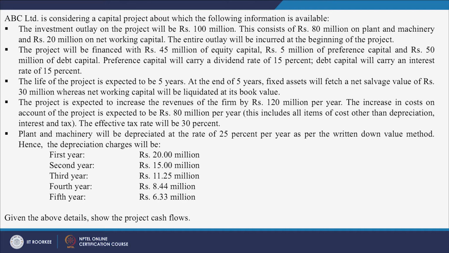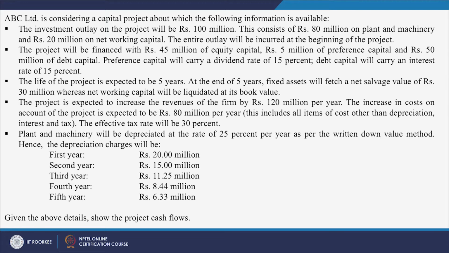I told you earlier during the discussion that working capital is realizable in full. When you convert the current assets into cash, it comes back in full. So it is convertible into cash in the full amount. How much are we investing? 20 million, and that 20 million will be recoverable. So 30 million will come back from the fixed assets as salvage value and 20 millions will come back as working capital recovery.